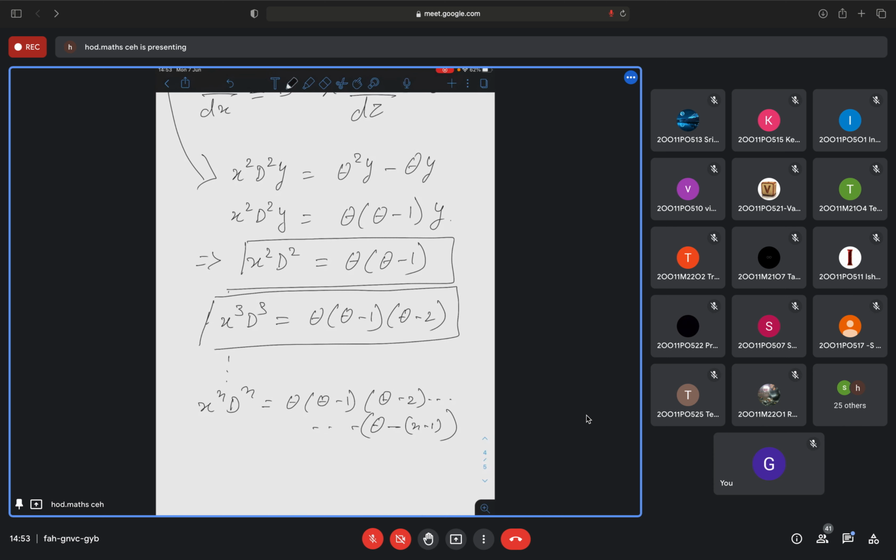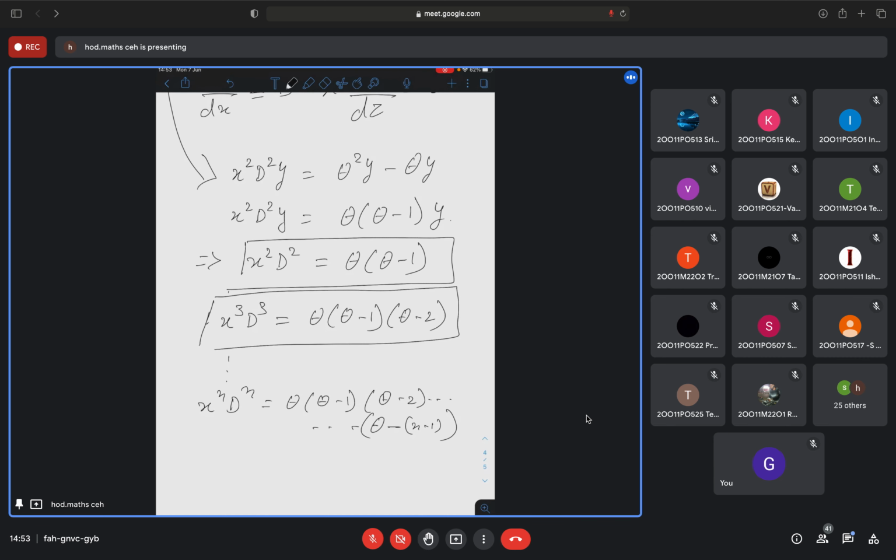Once I make these substitutions, the question with variable coefficients, which is called the Cauchy-Euler equation, will be reduced to a linear differential equation with constant coefficients, where y is the dependent variable and z is the independent variable.